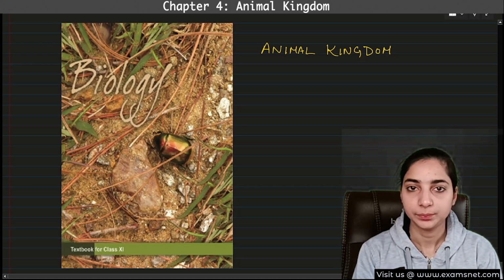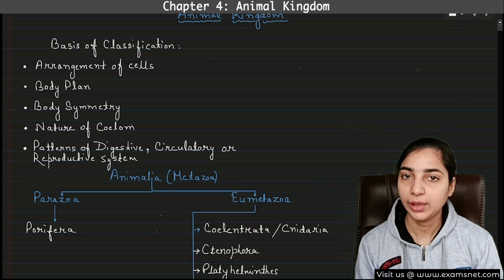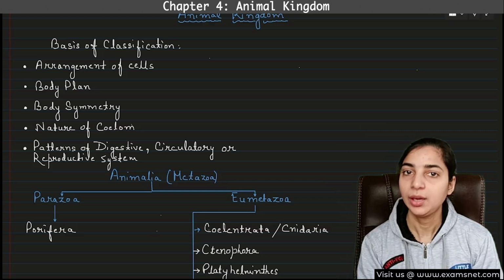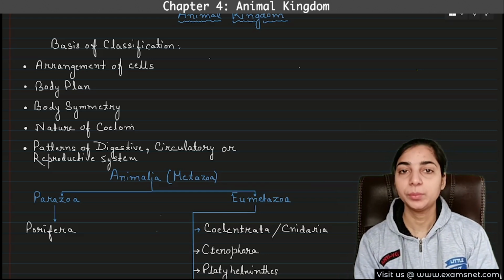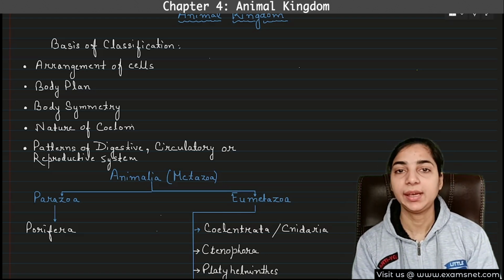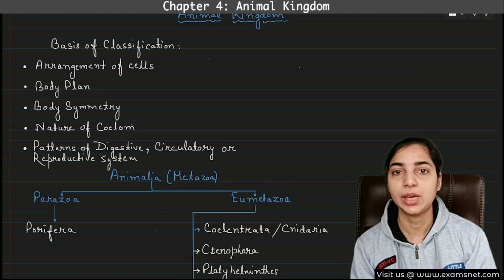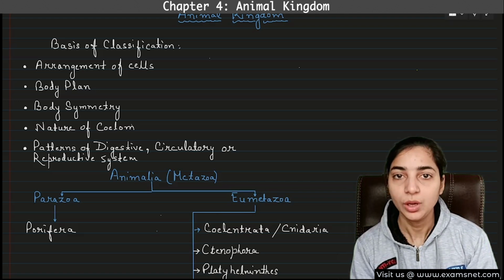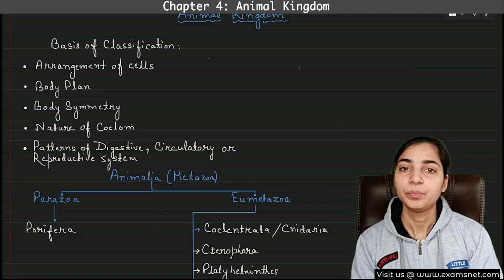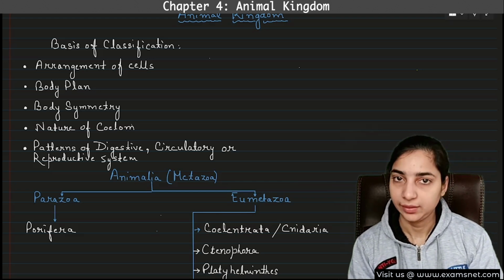So let's start. So what are animals? We can say that most of the living organisms that we see in our daily lives, except the plants, are animals. Or we can say that most of the movable creatures that we see in our daily lives are animals, right? They can be carnivores such as dogs or cats. They can be herbivores such as goats, cows or buffalo. Or they can even be insects, reptiles or birds, right? So there are different types of animals that we see in our daily lives.